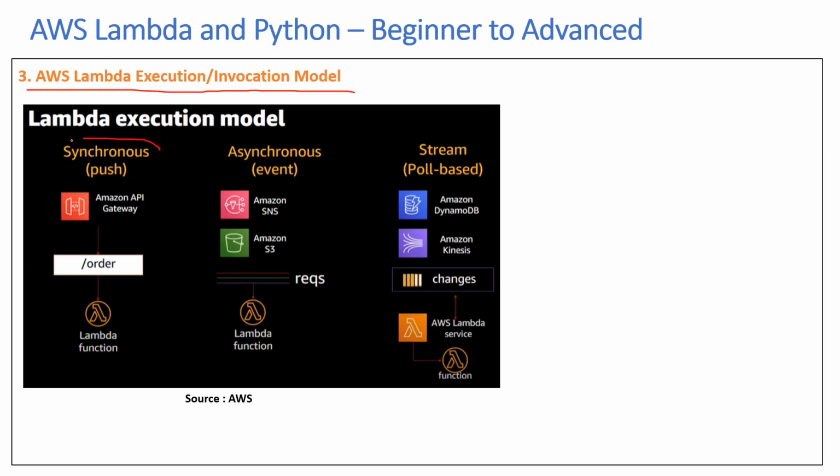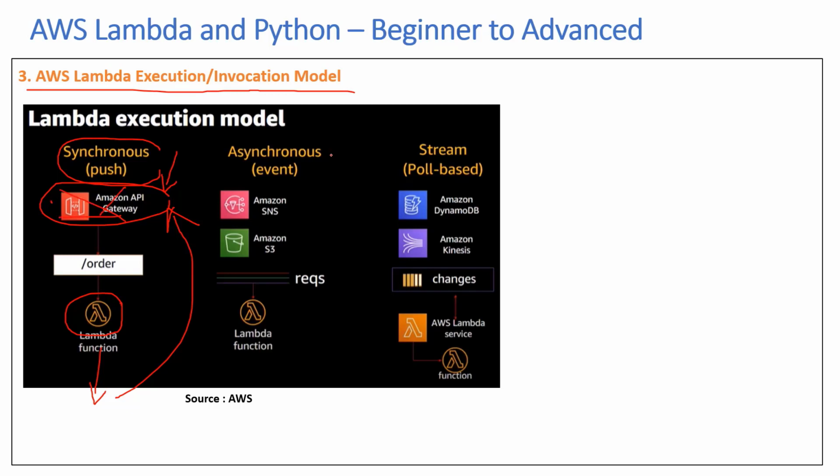So the first one is synchronous push. You have the Amazon API Gateway here, and the customer has requested to get all the open orders that he has. And once he makes that request, it triggers the Lambda function. Then the Lambda function does some backend processing and returns data to the end customer who has invoked the API. Now the key thing to understand here is that it's a synchronous push. So when he makes a request, he expects a response. So you either give him all the open orders or you let him know that there is an error. So you send him some error message. He will expect a response. So this is common for services like API Gateway.